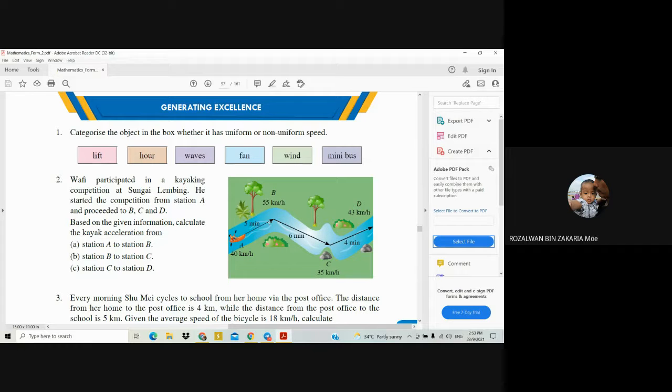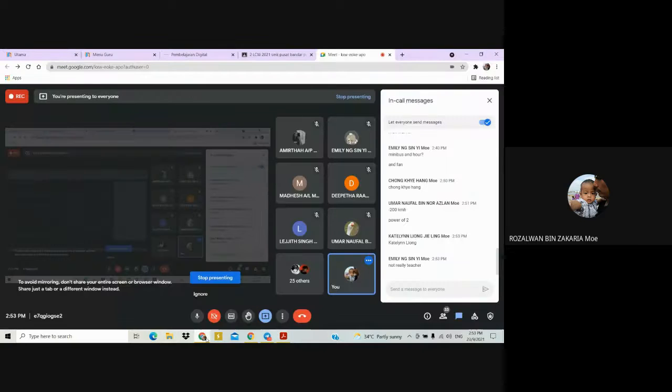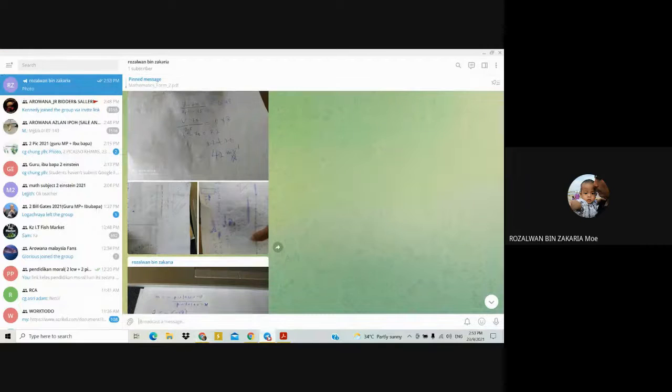Class, can you understand that one? Question A and B? If you don't understand, let me know. Emily, can you understand questions 2A and 2B? Yes or no? Not really, okay.